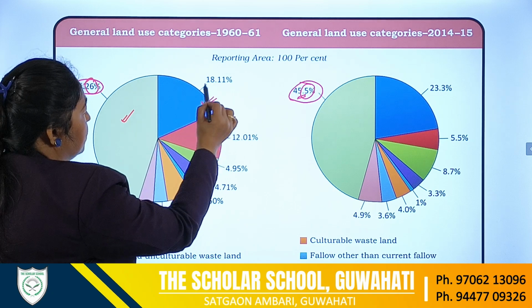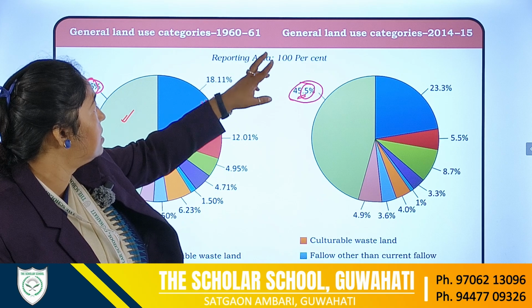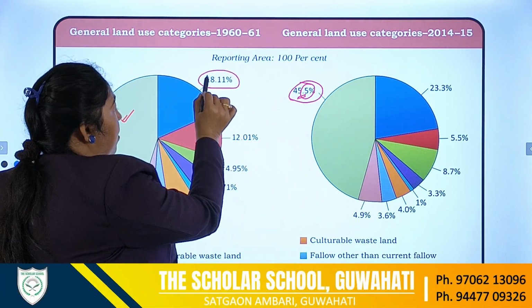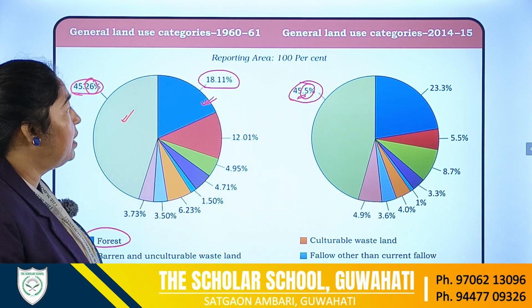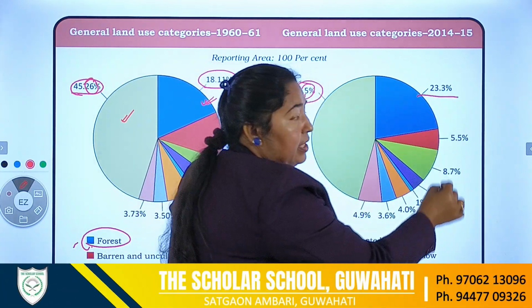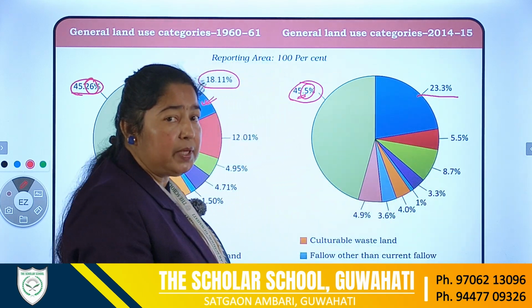Then if we see another part, that is the forest. So here this portion shows the forest coverage area. In 1960-61, the percentage of forest cover was 18.11%, but there is an increase in the forest coverage area, that is 23.33%.